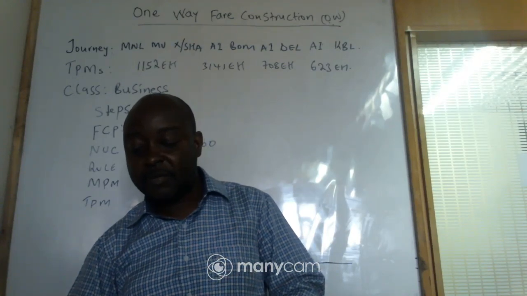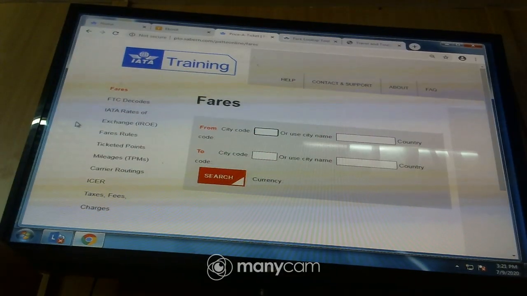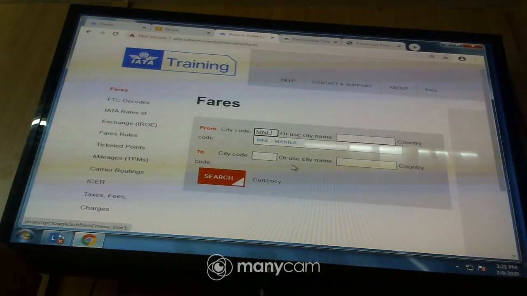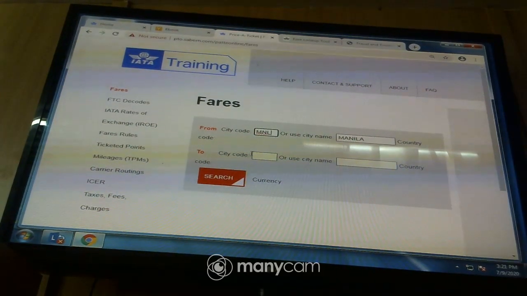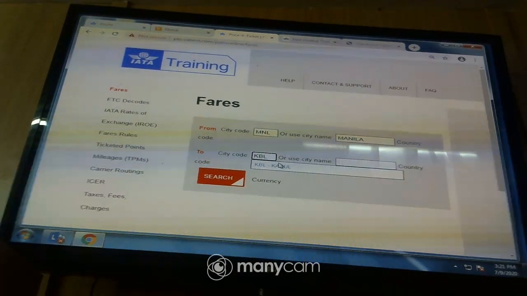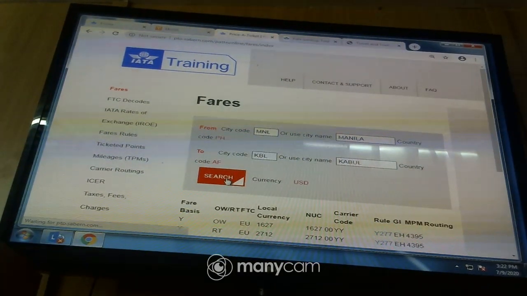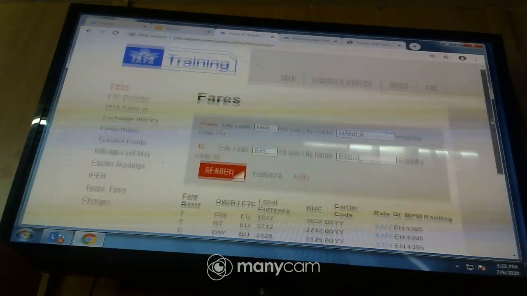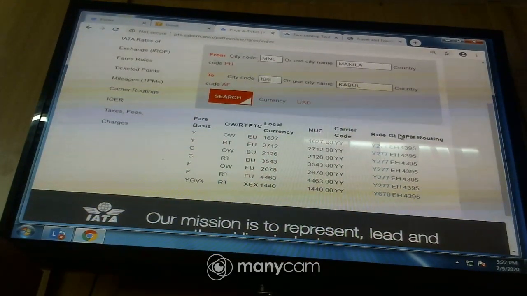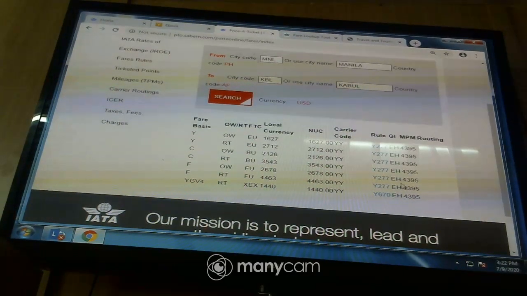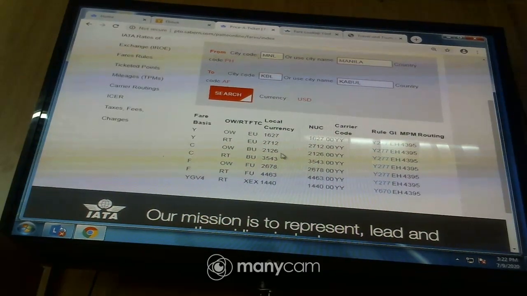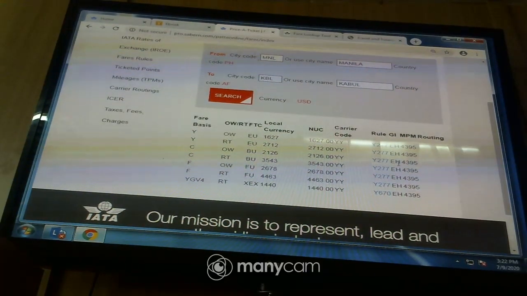TPM. So if you look at this, we have Manila. So we shall put our origin. Then you come and put your destination. That is Kabul. There we are. So you click. So you come and look for MPMs. MPMs are found here, and the global indicator, you can see Eastern Hemisphere. So you come here, we take our one way, you come with this line up to here.